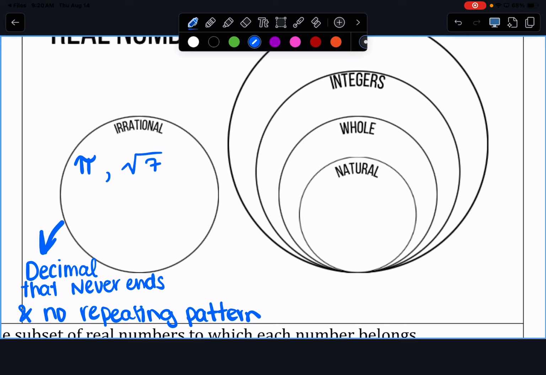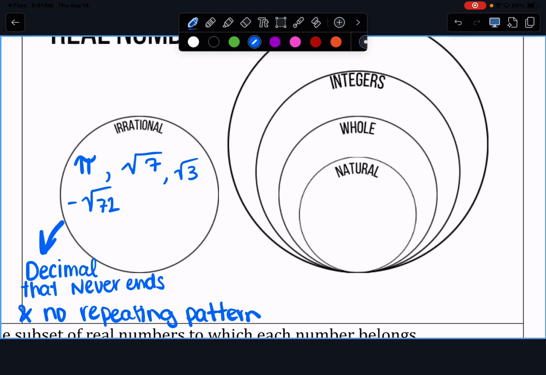Anything we can't take the square root of would give us that. What's another number I can't take the square root of? 3 or 5. Okay, both of those. The square root of 3 would be 1.732050808. It can also be the square root of 72, or the negative square root of 72. That would be irrational. Anything like that where the decimal does not end is considered to be irrational.